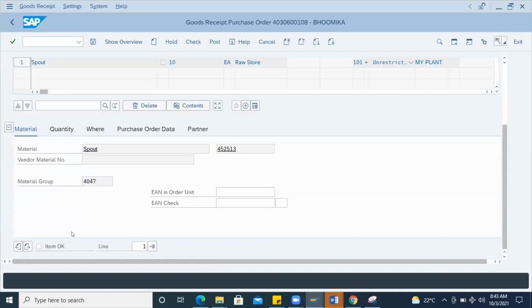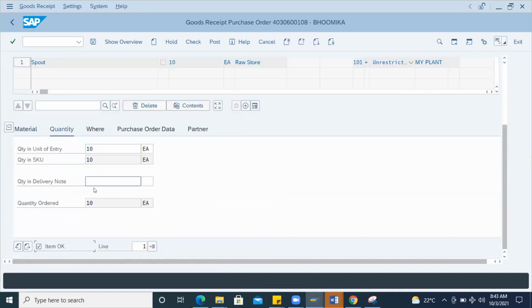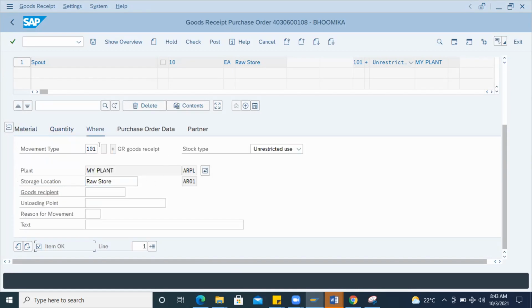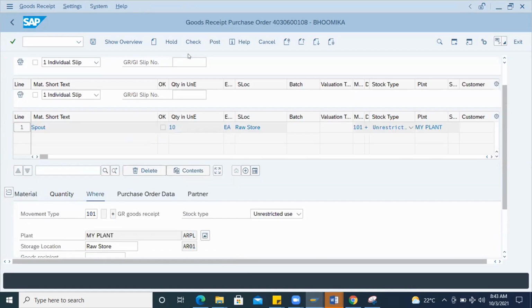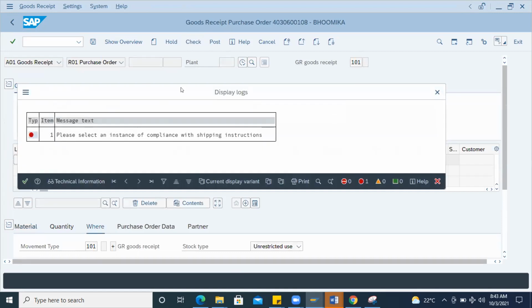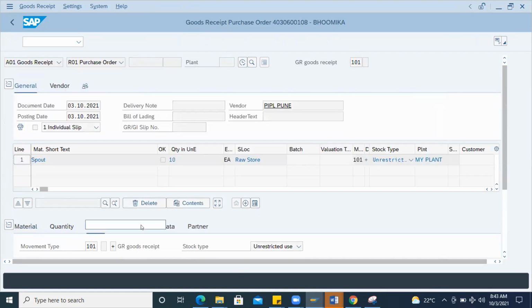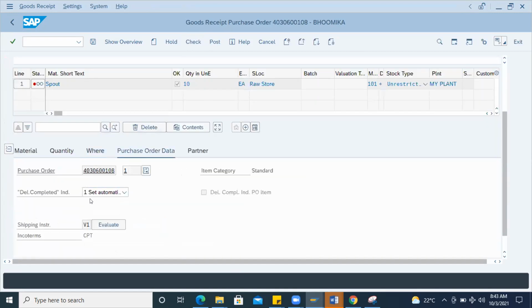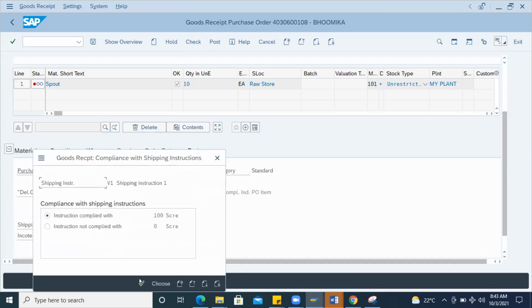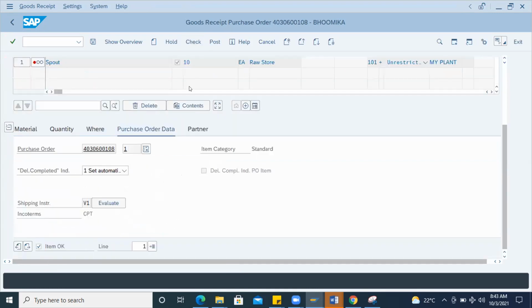So I'm going to check the item and quantity. Everything is good, it has been taken from the PO. I'll check the shipping instruction, which I can evaluate from the order. So now at the material level it is okay, which means the material document it is going to create is okay.